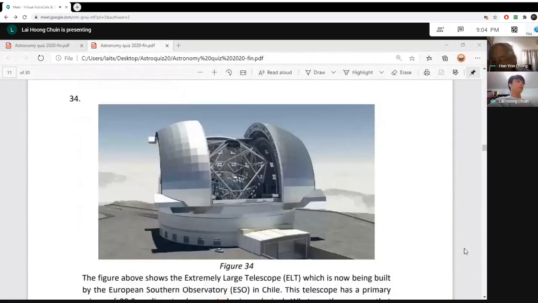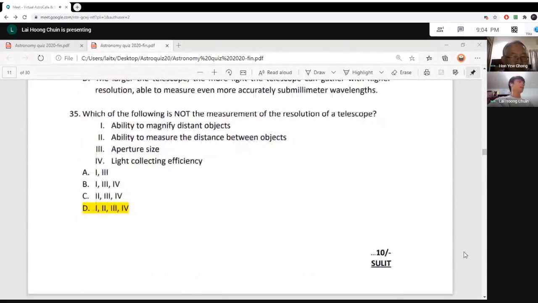Right, next we have question 35. For question 35, it tests your understanding of using a telescope. This question is set by me. Which of the following is not a measurement of the resolution of a telescope? When we talk about resolution of a telescope, we are talking about the measurement of angular distance.